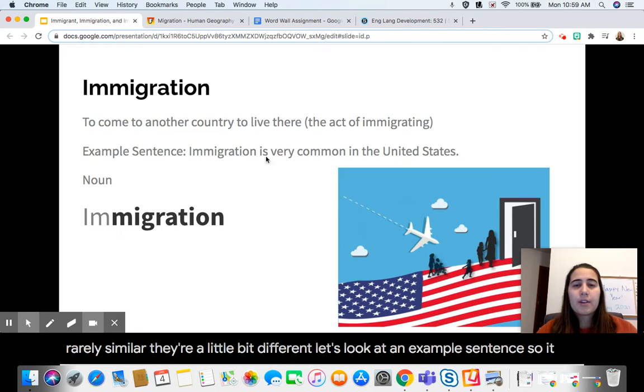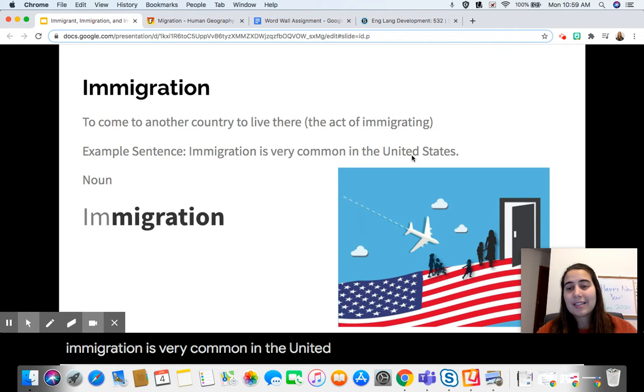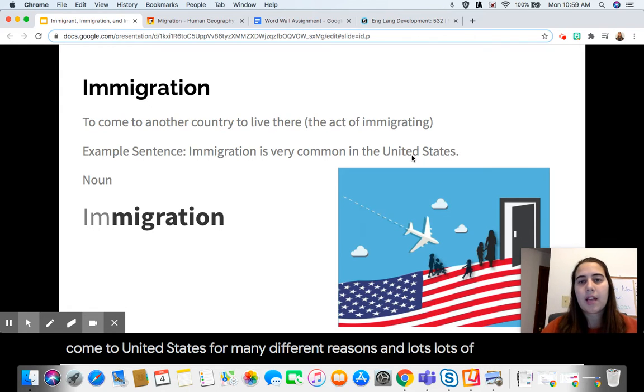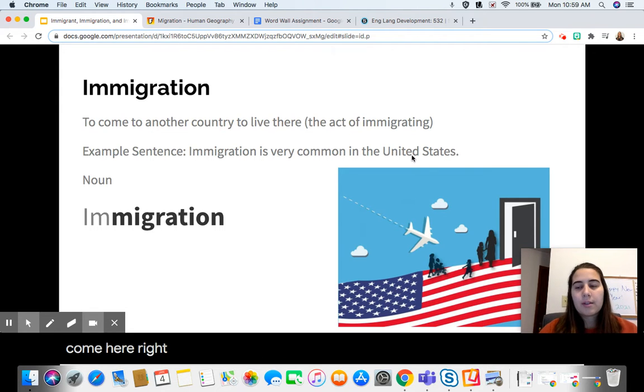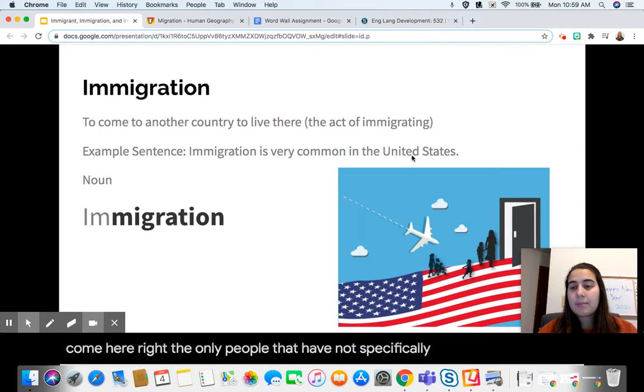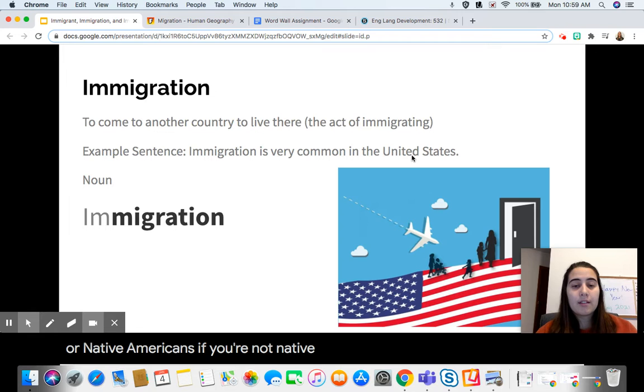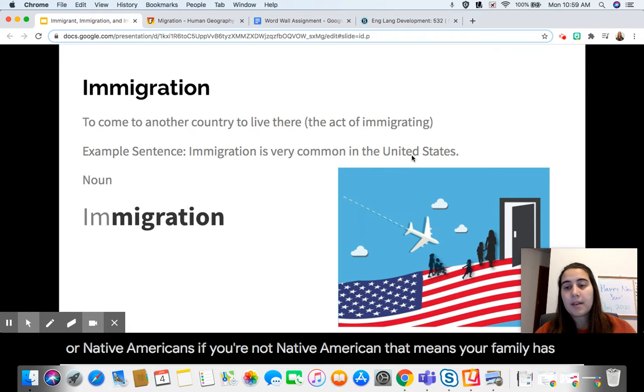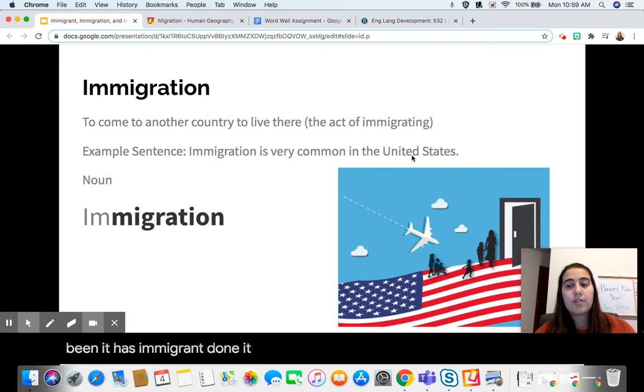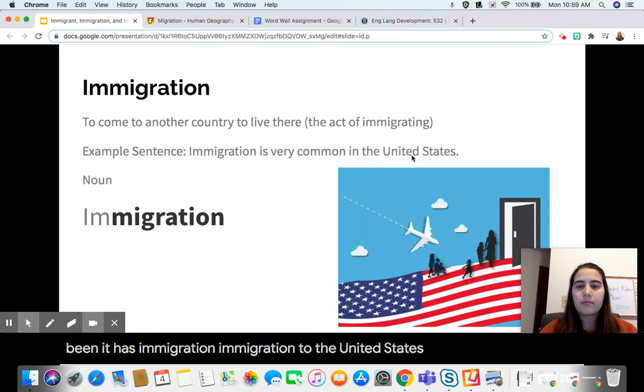So immigration is very common in the United States, right? It's really true. People come to the United States for many different reasons, and lots of people have come here, right? The only people that have not specifically come to the United States are Native Americans. If you're not Native American, that means your family has done immigration to the United States.